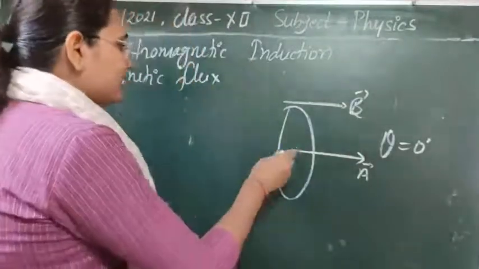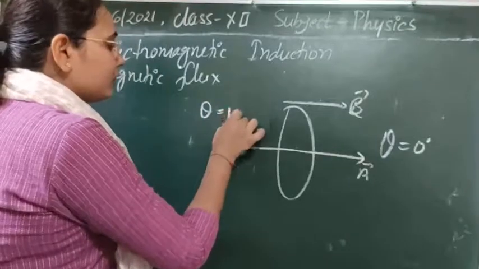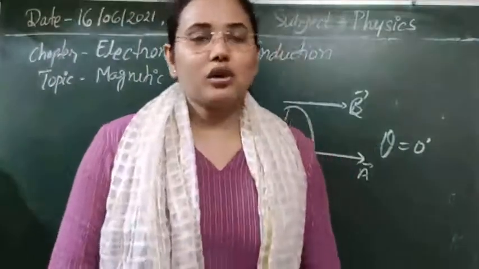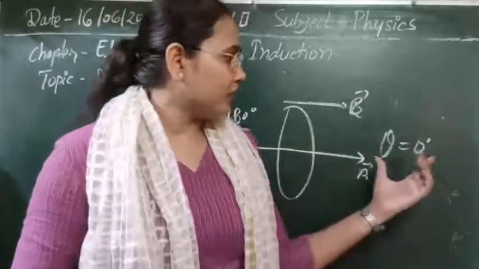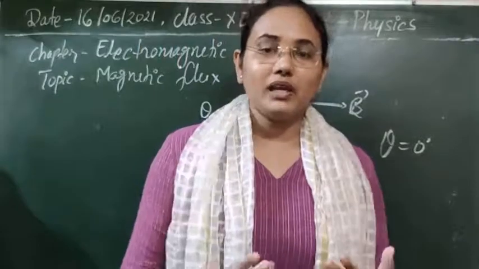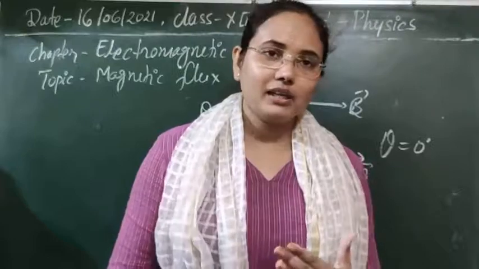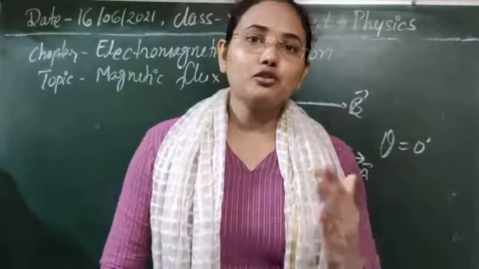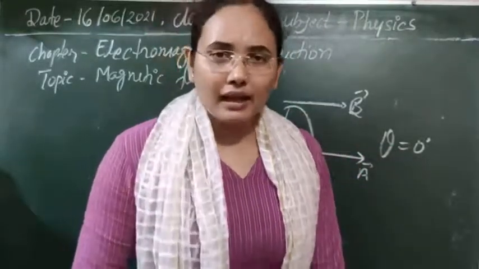And if you take the area vector in the opposite direction to the magnetic field, then theta is equal to 180 degrees, and that is called negative flux. As cos theta gives minus 1, that's why it is negative flux, and for the other case we get positive flux. So whenever theta is 0, meaning the angle between the area vector and the magnetic field is 0, we get positive flux. And if it says there is negative flux, it means the area vector we have drawn is opposite to the magnetic field lines, so the angle is 180 degrees. I think this is now clear.